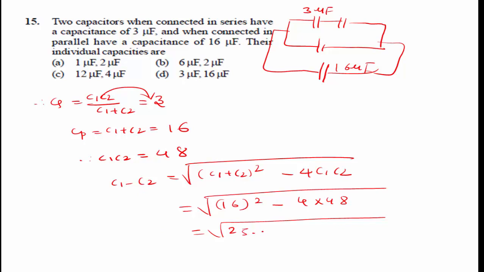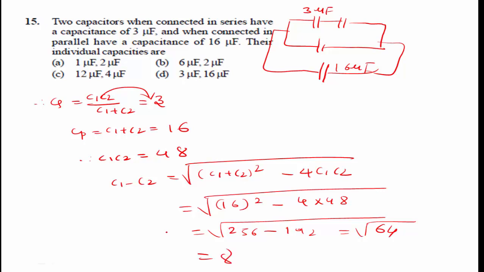This is 256 minus 48 into 4. 48 into 4 value is 192. We get root of 256 minus 192. The value is root of 64 only, not 164. Root of 64, that value is